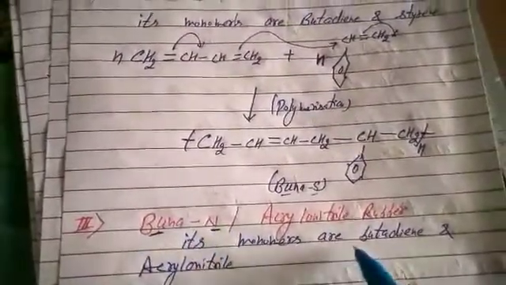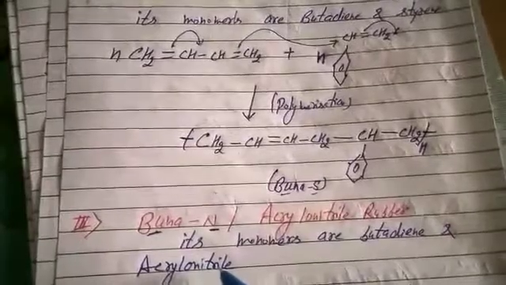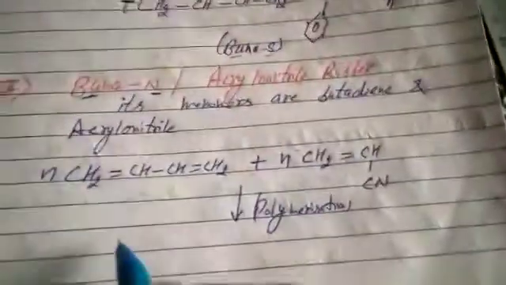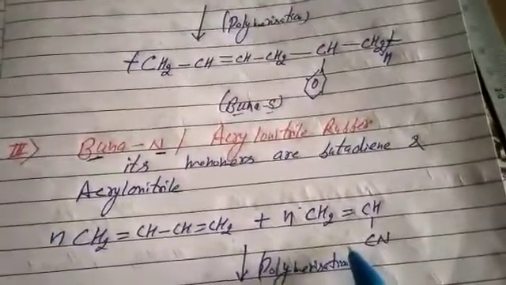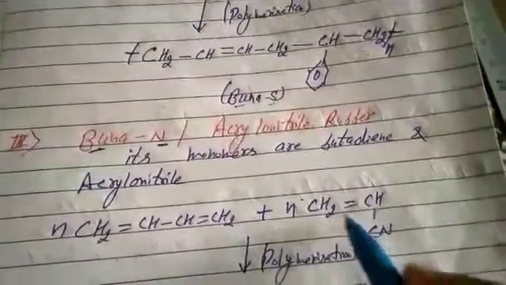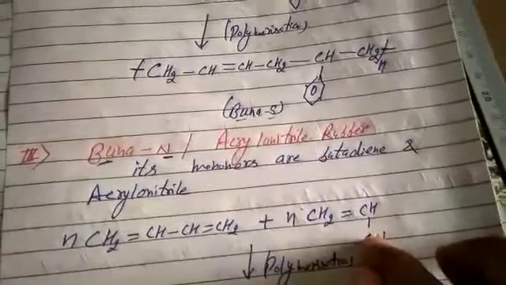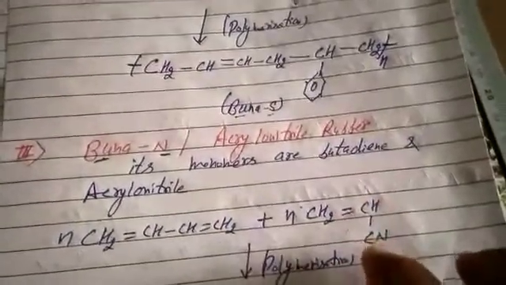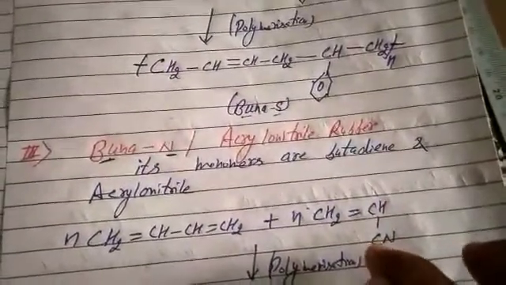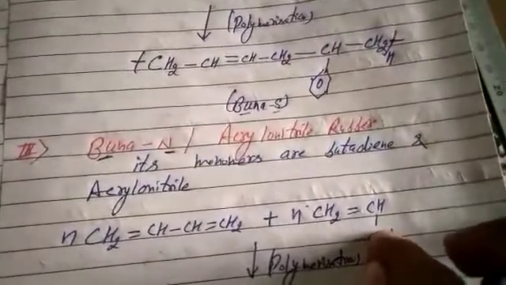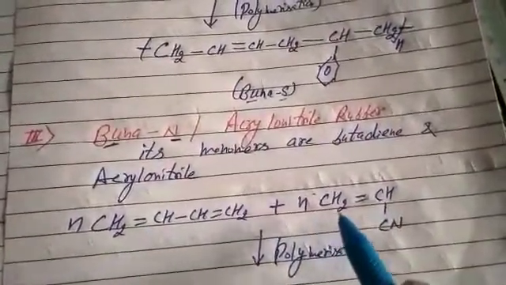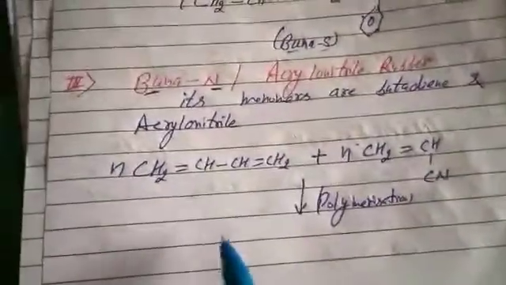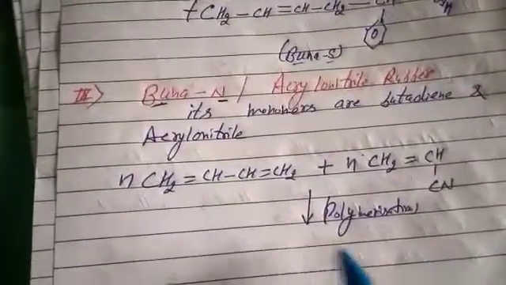Its monomers are butadiene and acrylonitrile. Then the chemical equation, that's butadiene. All of you know acrylonitrile, that is vinyl cyanide. It's the vinyl group. When we link CN, it is called vinyl cyanide, because we add CN to the vinyl group. The monomers are butadiene and acrylonitrile, that is vinyl cyanide. Again go for the polymerization. It's an assignment, do it by yourself.